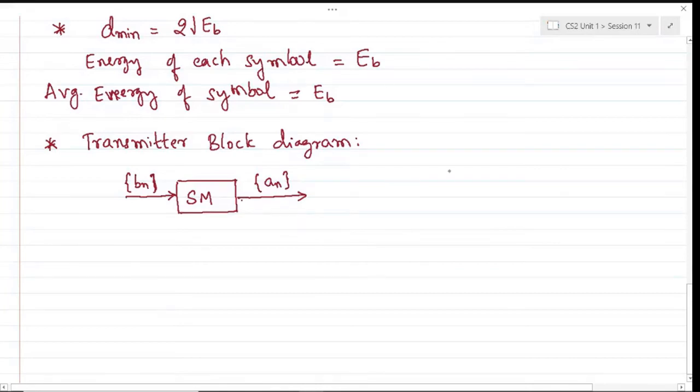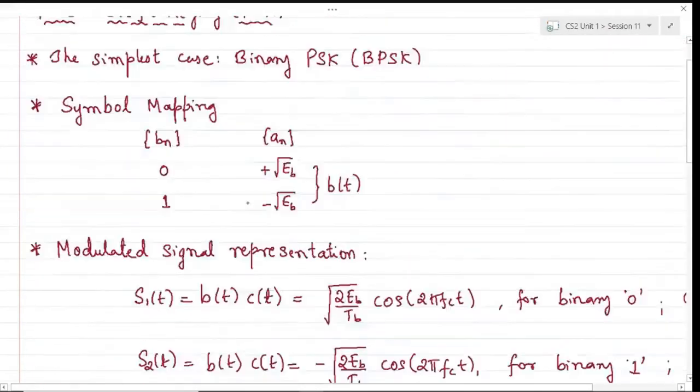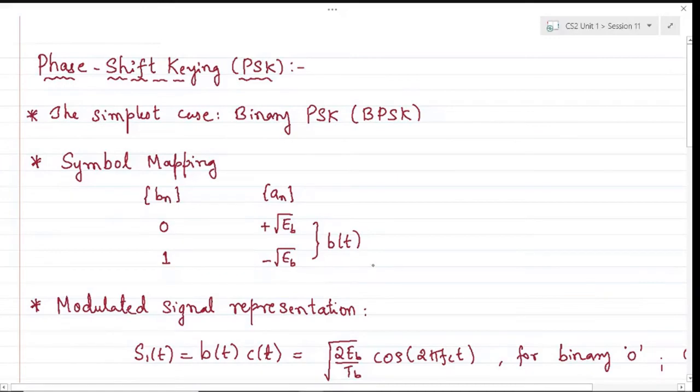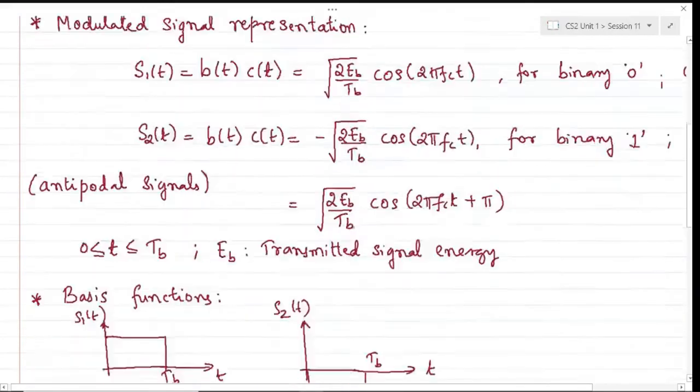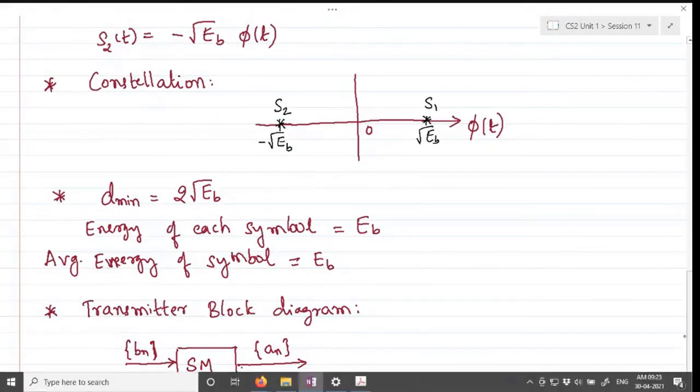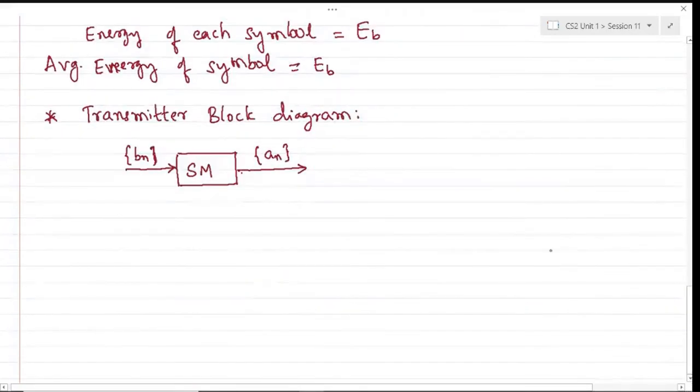All right, so that's what we have done in the earlier case. So this was the symbol mapping table. So each incoming bit is mapped onto a certain symbol with amplitude root EB or minus root EB. Then we need to modulate this. First, we need to map these symbols into pulses, which is low pass modulation. For that we can call this the pulse shaping function. Okay, I'll explain that.